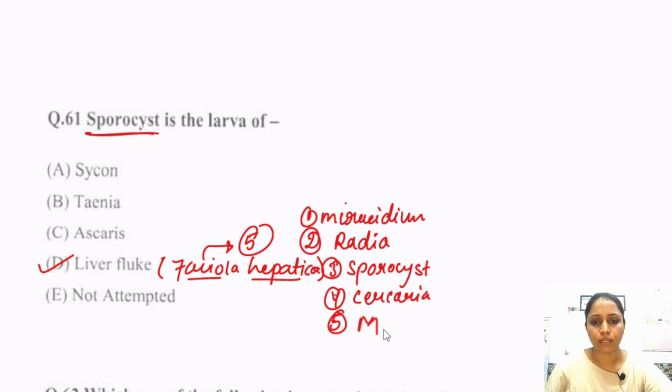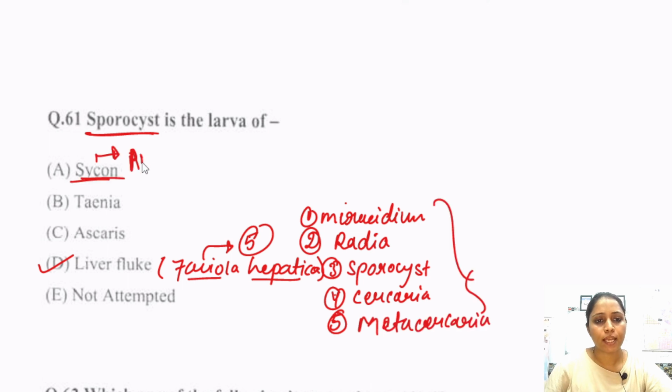And Scypha belongs to phylum Porifera. In it there is one larval form, Amphiblastula, and in other poriferans there is also a larval form called Parenchymula and Dragon larva.